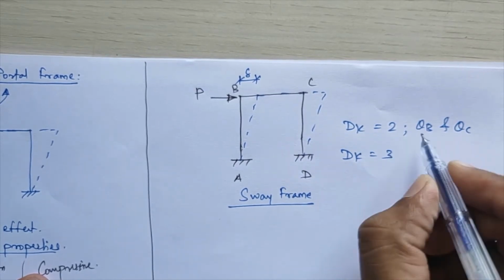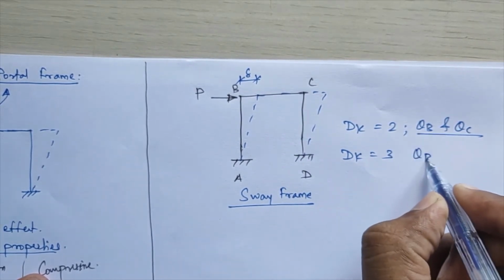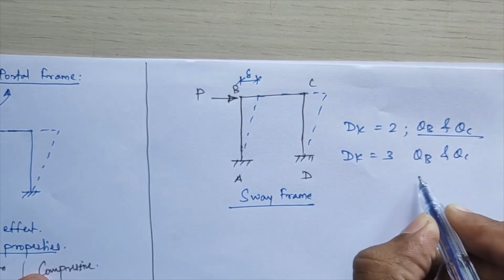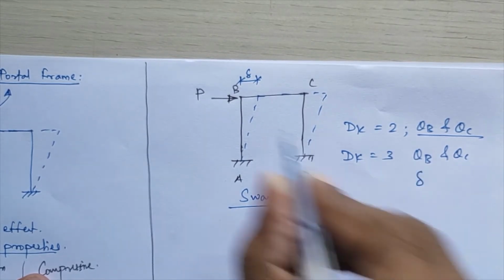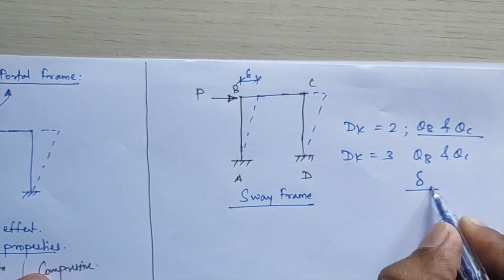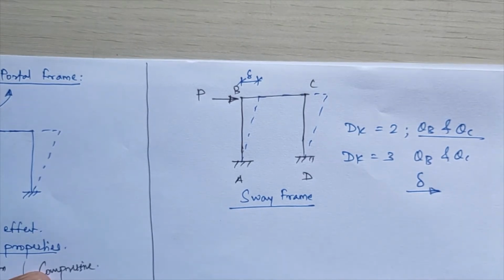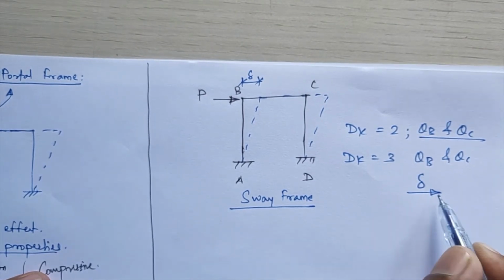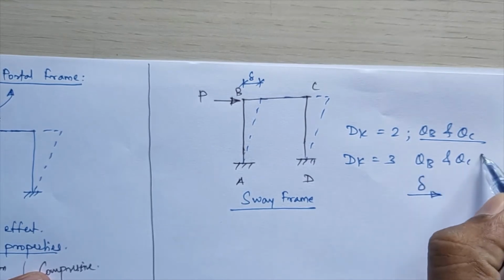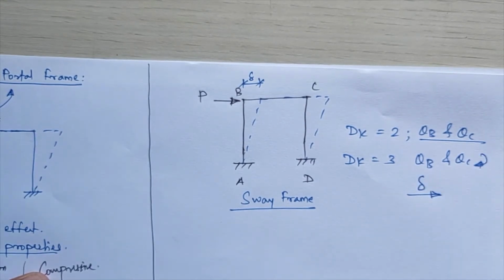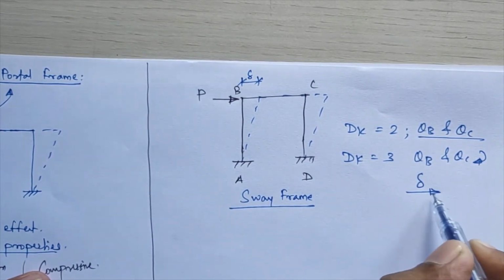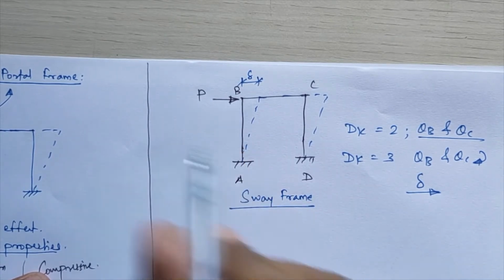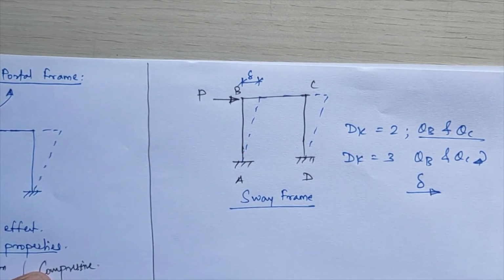Okay, how 3? These two values will remain as they are, theta b and theta c, but here one more value increases, that is your sway coefficient delta and its acting direction. Initially what we do, we consider theta b and theta c as clockwise rotations, right? But this delta you have to consider according to the acting direction. Normally it is considered as towards the right always.